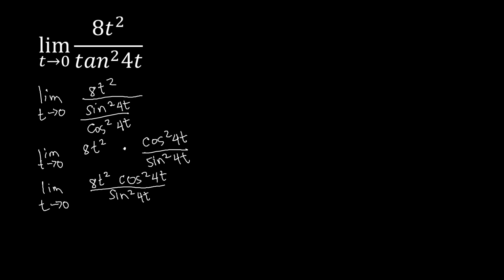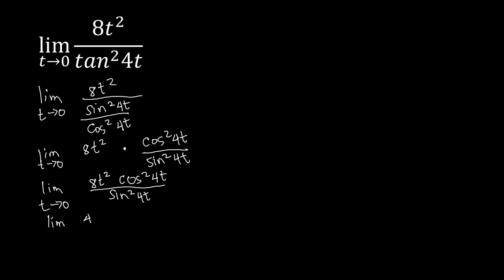So from there, we can factor out 4t here. We have the limit of 4t over sine squared 4t, but notice that we have another sine here.